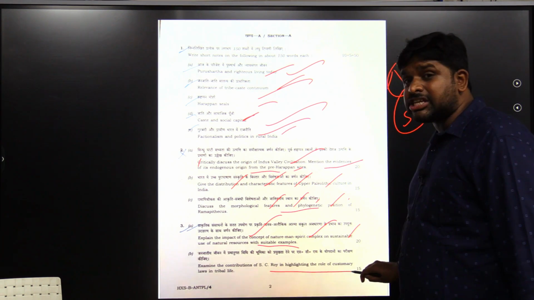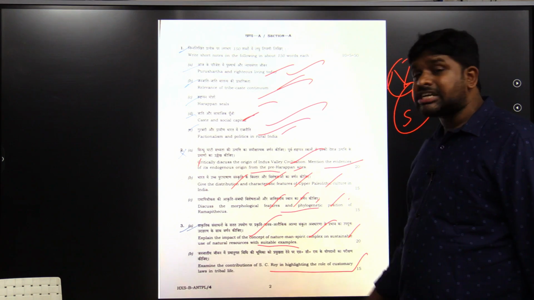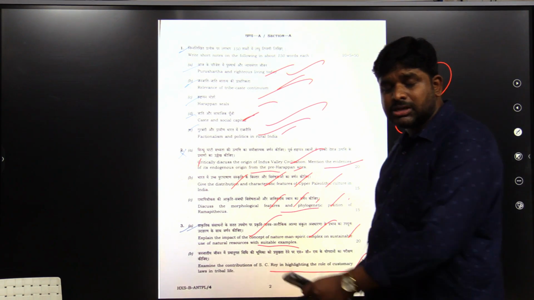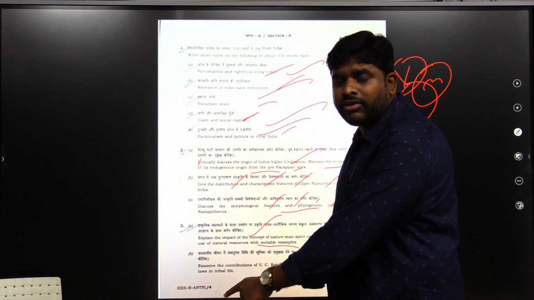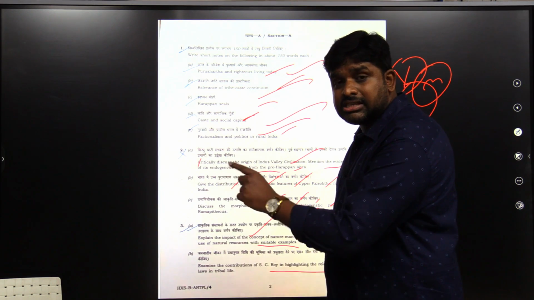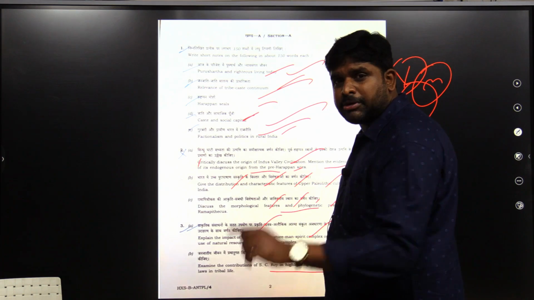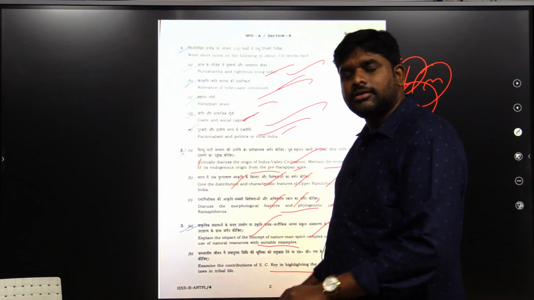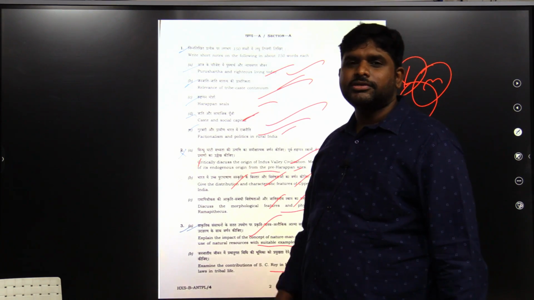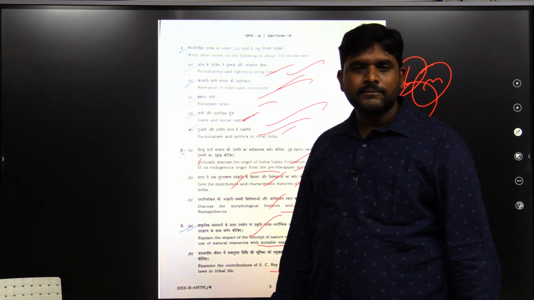Examine the contribution of S.C. Roy in highlighting the role of customary laws in tribal life. Why? Because he is the first Indian ethnographer, the father of Indian ethnography, the first Indian anthropologist who studied the Munda tribal community, and he studied youth dormitories. What is customary law, you will mention. Expected question: customary law.